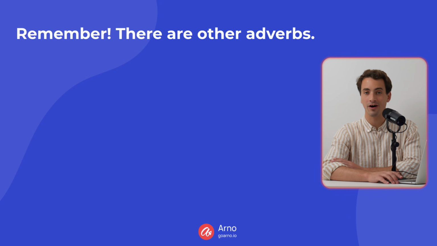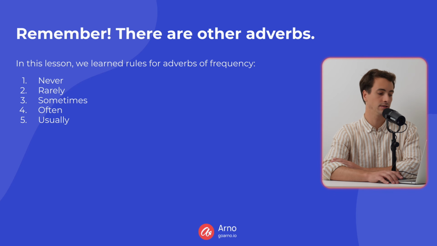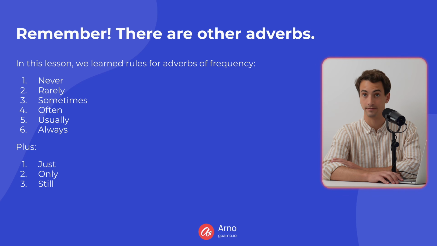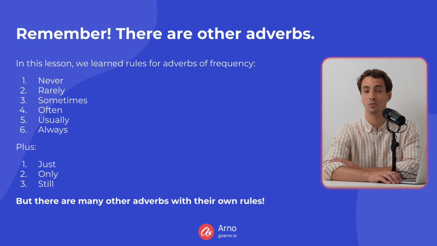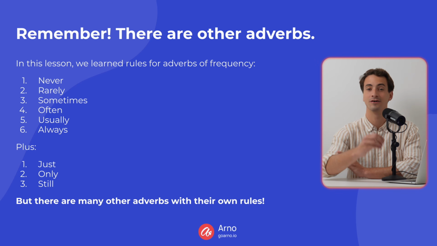Remember, there are other adverbs, many other adverbs. In this lesson, we learned the rules for adverbs of frequency and 3 additional adverbs only. Never, rarely, sometimes, often, usually, and always, and just, only, and still. But there are many other adverbs with their own rules. However, these adverbs of frequency and just, only, and still are very, very common. So what you learned in this lesson is going to be very useful.